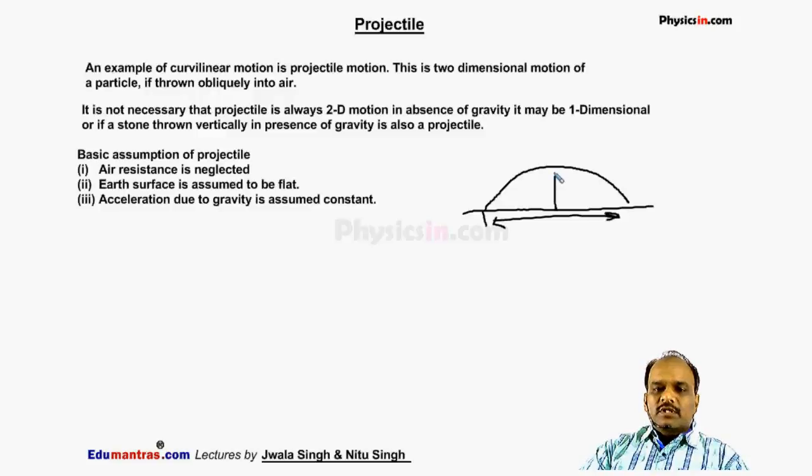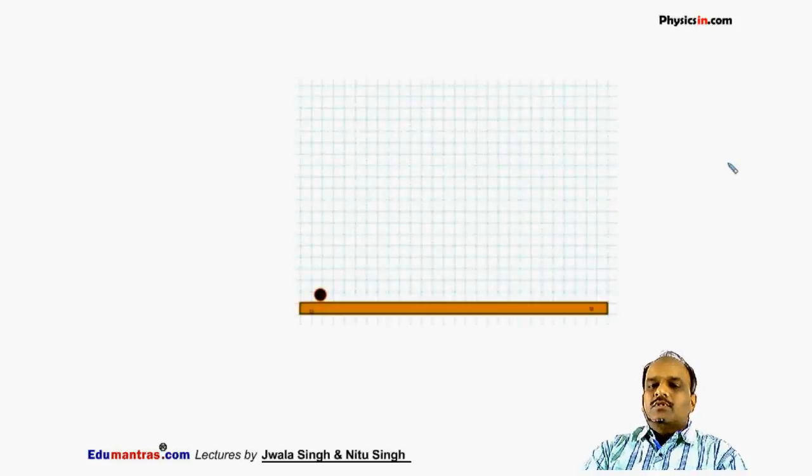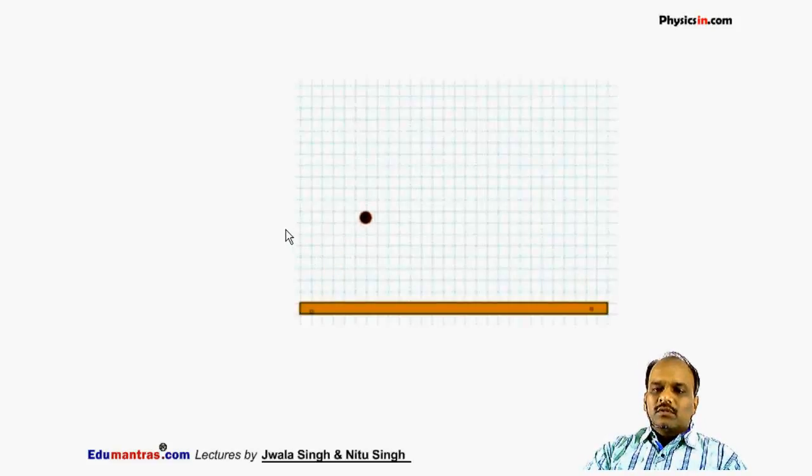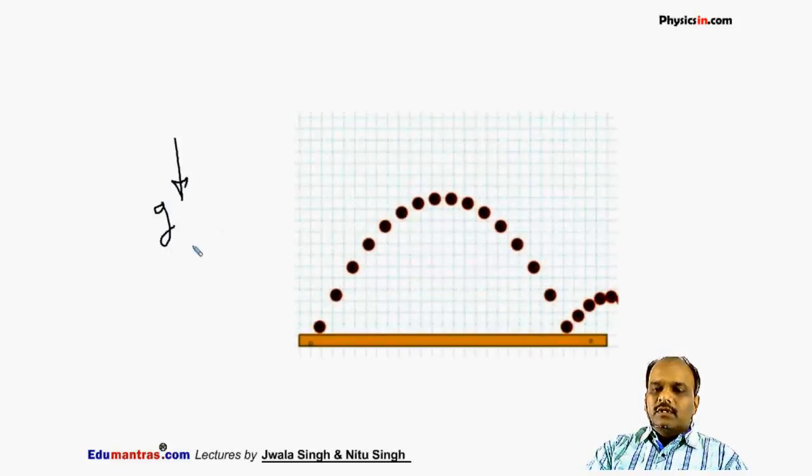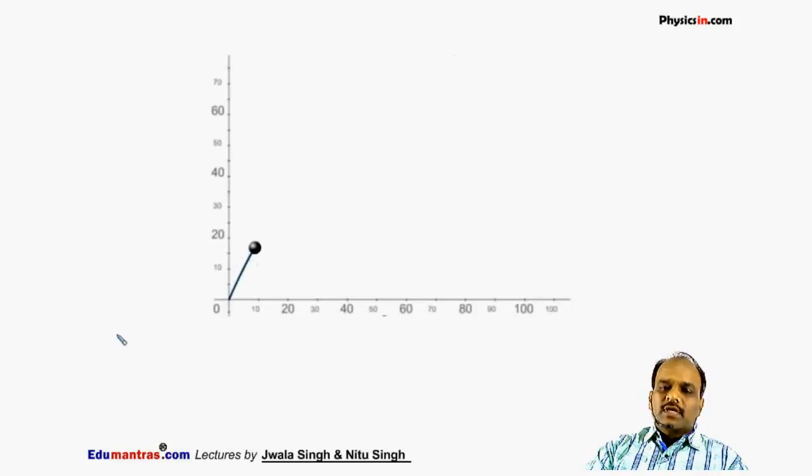See the example of projectile. When we throw a particle at some angle, see the motion of this particle, this ball. When we throw this ball, in presence of gravity, g is acting downward. In presence of this gravity, this ball moves in a curved path when it is thrown at some angle. See the path of this ball. If we increase the angle of projection, it will move like this. This is a parabola path.